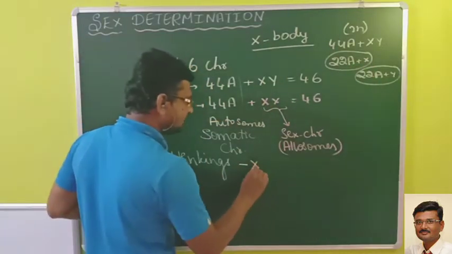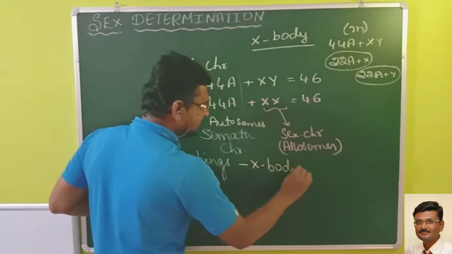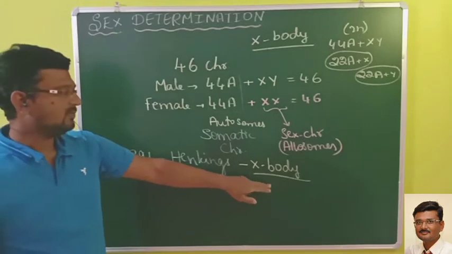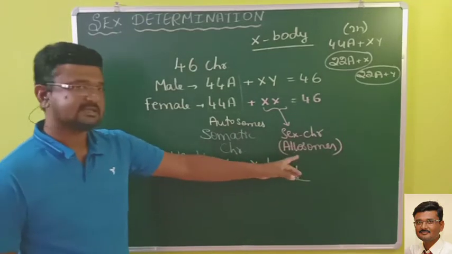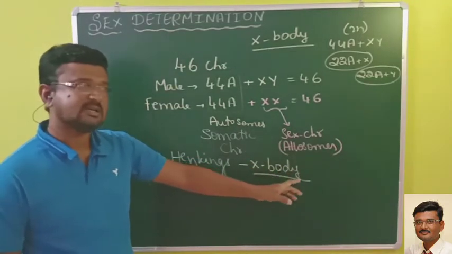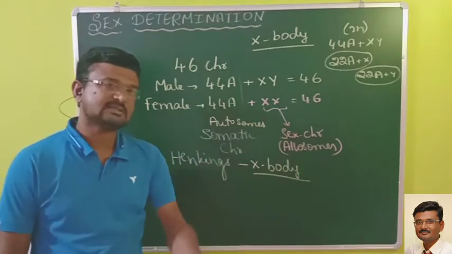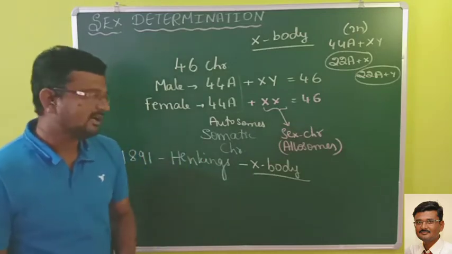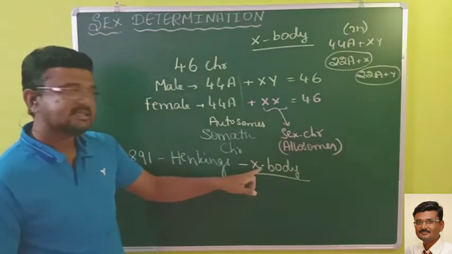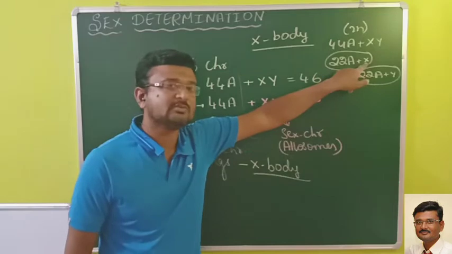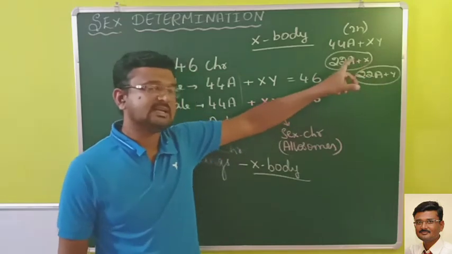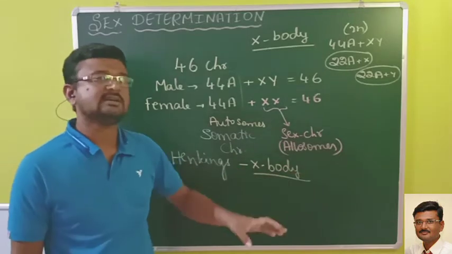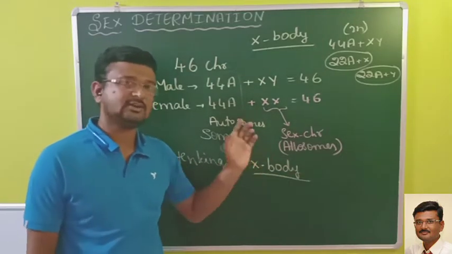Henking gave the name X body, and remember, he didn't give the name X chromosome, and he couldn't explain the significance of it, what the use of this is. Later, after investigation by many other scientists, they could identify that this X body is nothing but a chromosome. Hence they gave the name X chromosome. This is how it got its name, X chromosome.